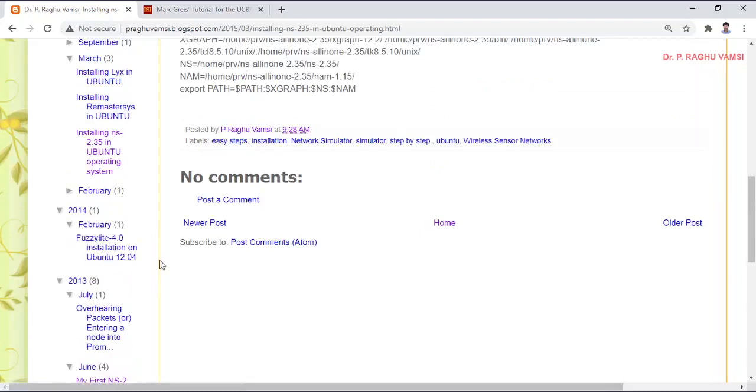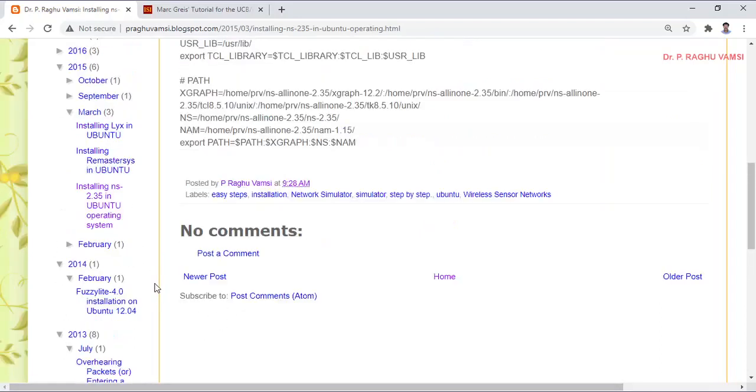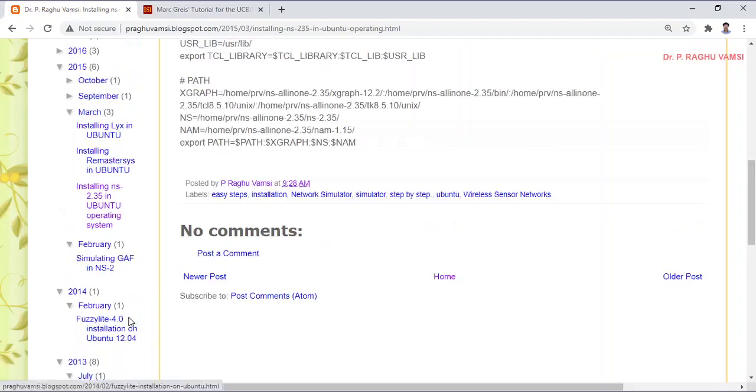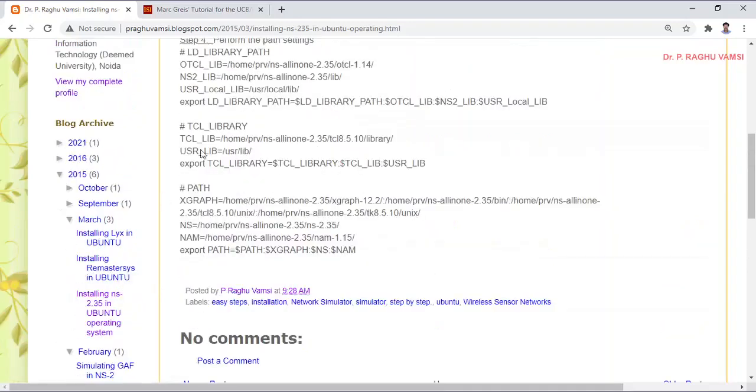Wherever I find some new things, I immediately experiment and write them in the blog. You can find some important code and the most frequently occurring problems in working with NS2 in my blog.